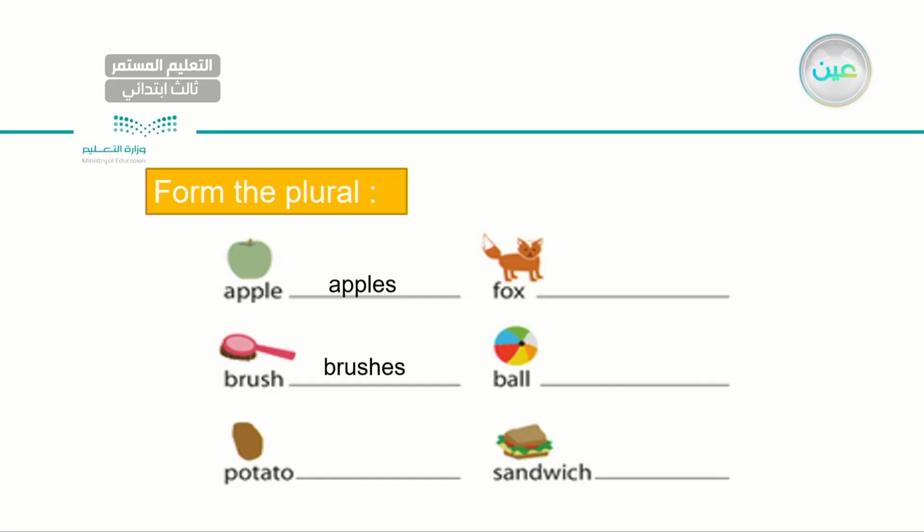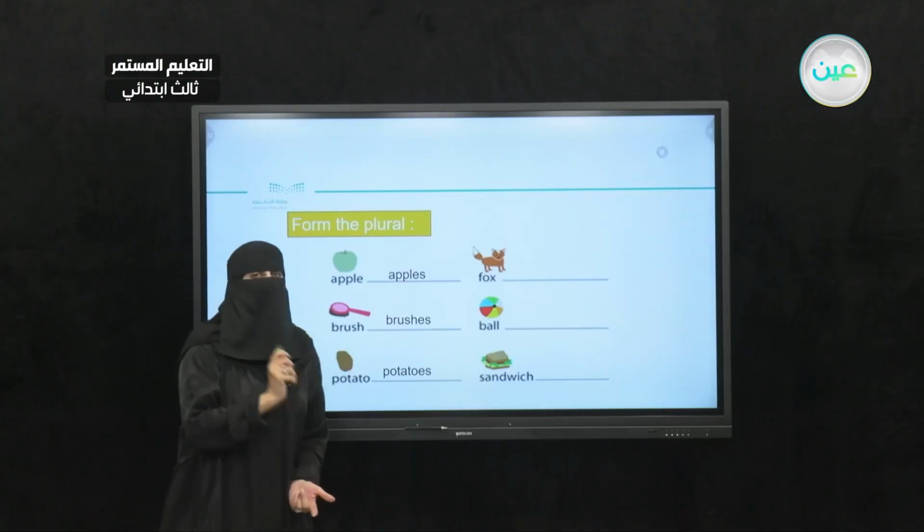Now, next, I have potato. Potato is singular, just one potato. If we need to make a plural, we need to add ES because this word ends in O. Potato, potatoes. Like the word tomato, tomatoes, we add ES. Now, let's go to the other side. Here I have a fox. Same, we need to add ES.